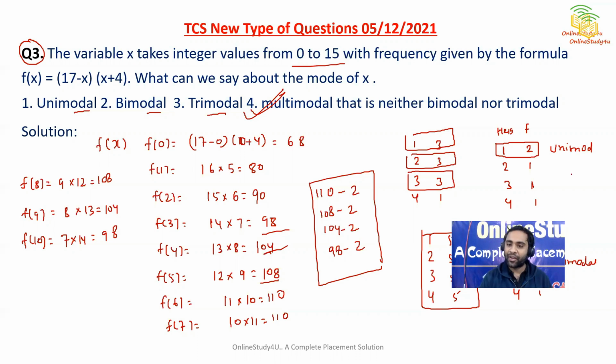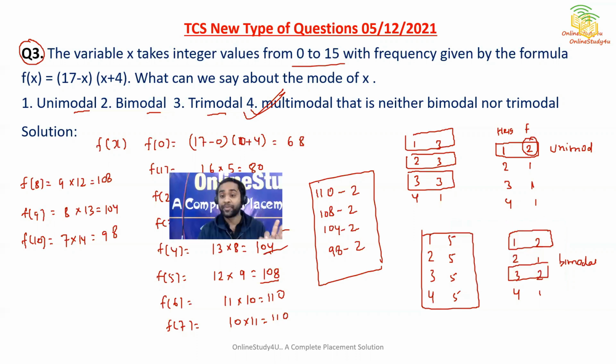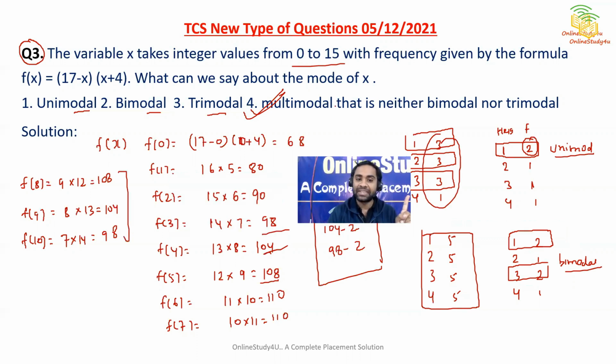Okay friends, it will not be decided just on these values. It's not like if it is repeated twice then it is bimodal. No, because if only one number has repeated, it will be unimodal. If 2 numbers have been repeated, bimodal. If 3 numbers have been repeated, trimodal. If more than that are repeated, it will be your multimodal.